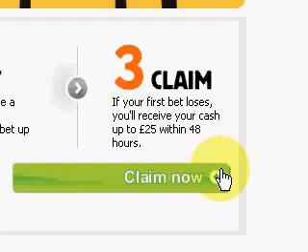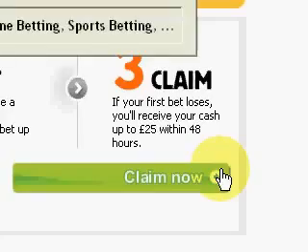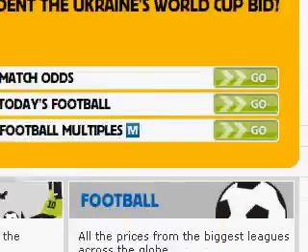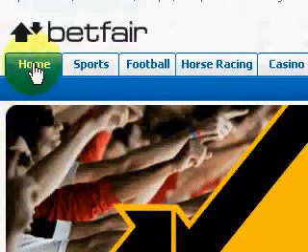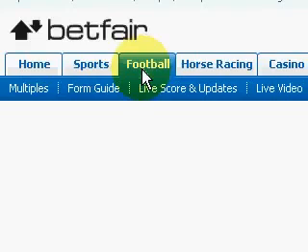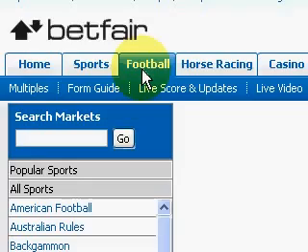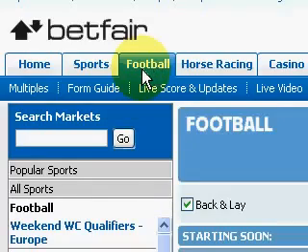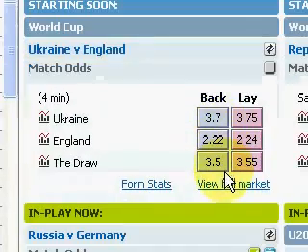So once you've opened the account, you just need to go to Betfair. Here we have Betfair, and then we need to choose the bet. So the bet that I'm going to use as an example of money from goals in a football game is actually the World Cup qualifying match between Ukraine and England. And why have I chosen this?